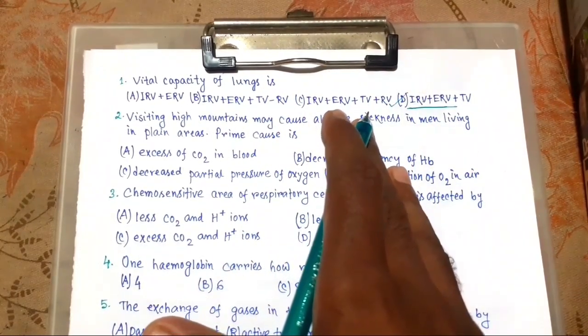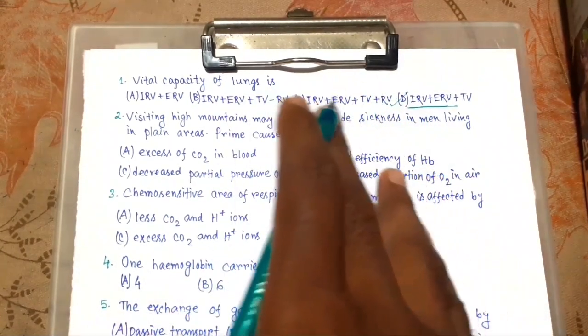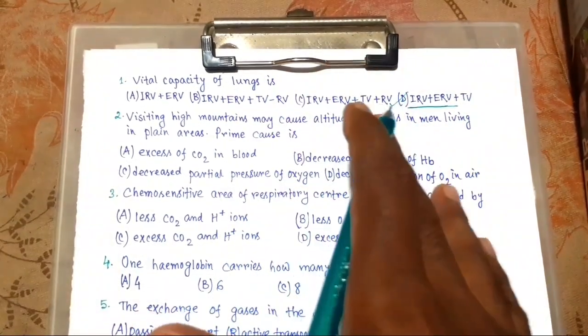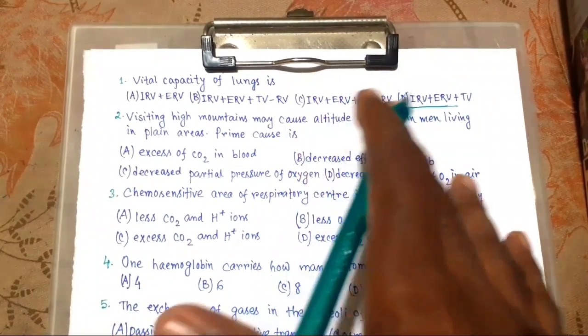And what is FRC? That is functional residual capacity. This is the volume of air that will remain after normal expiration.